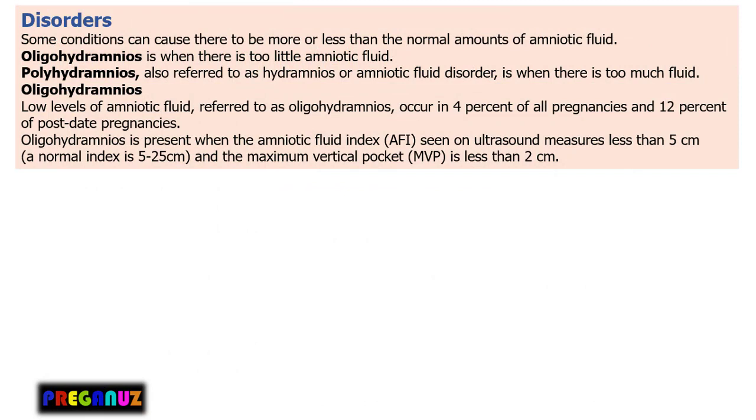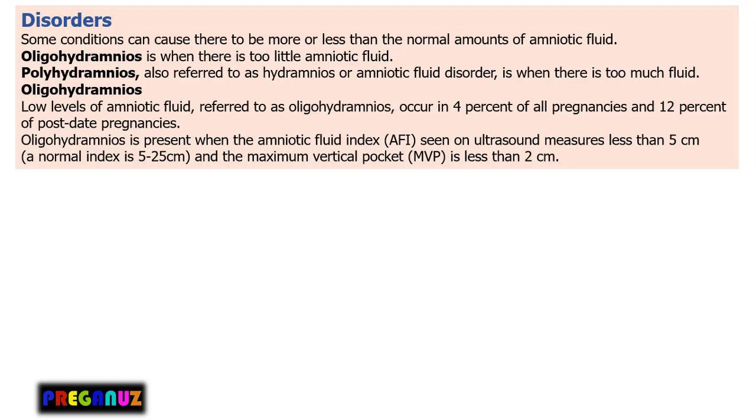Before we understand the disorders, we need to know what disorders are seen because of amniotic fluid. Basically, the disorders are of two types. One is oligohydramnios and the other one is polyhydramnios. These are the basic conditions where the amniotic fluid becomes less or more in comparison to the normal amount. In case of oligohydramnios, there is too little amniotic fluid, whereas in case of polyhydramnios, the disorder is because of more fluid inside the uterus.